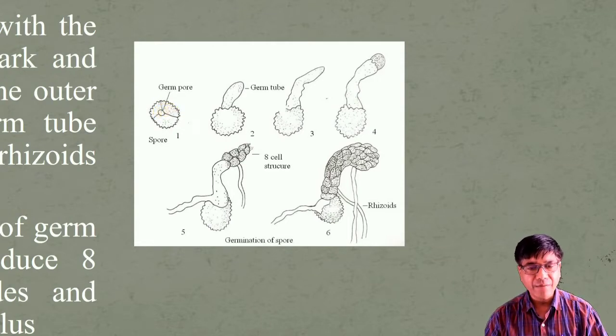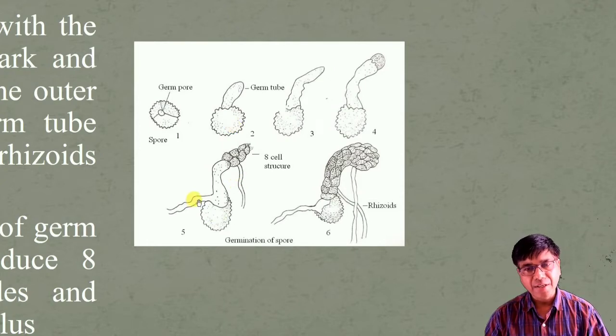Spore swells up by absorption of water and produces a germ pore on the outer face through which a germ tube arises. Simultaneously, the rhizoids also emerge out.